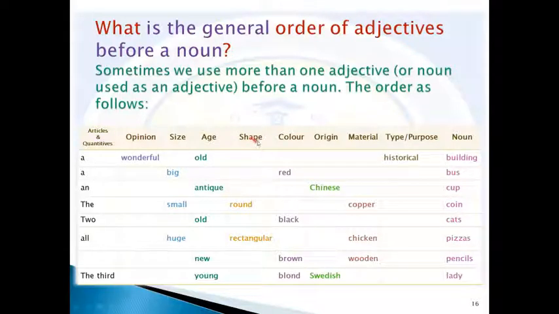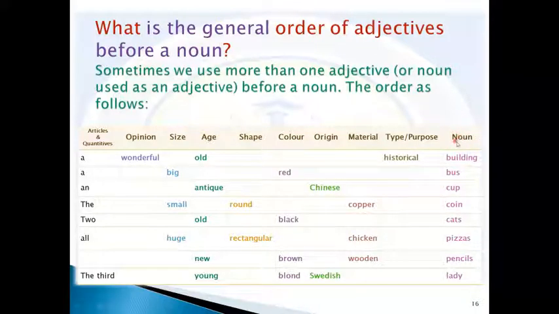The fifth are the shape adjectives. The sixth are the color adjectives. The seventh, the origin adjectives. The eighth, the material adjectives. And the ninth are the type or purpose adjectives. And the noun then is used here in this part.